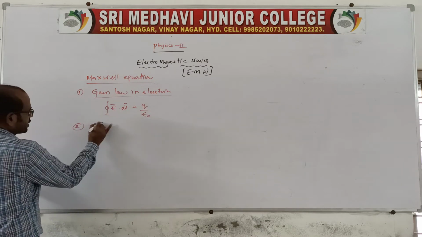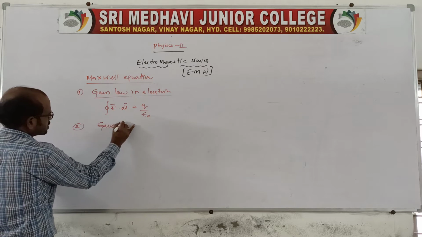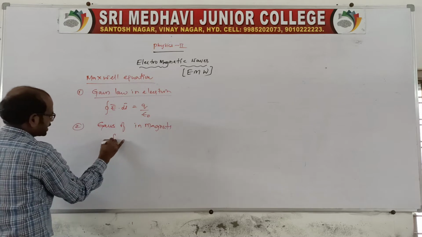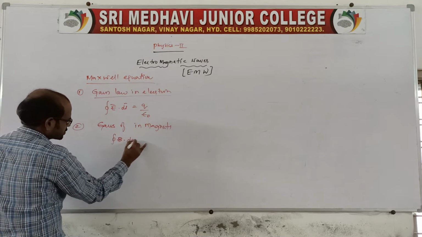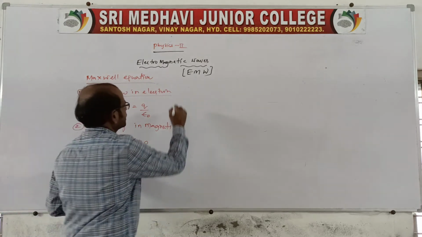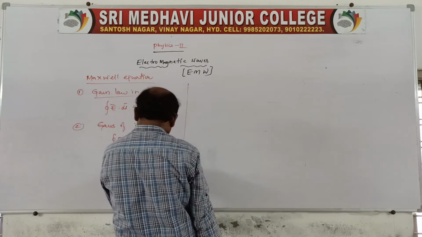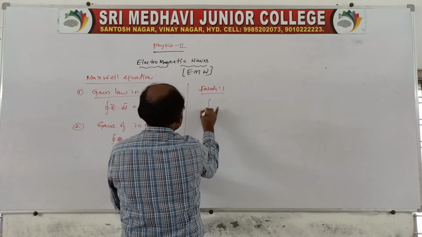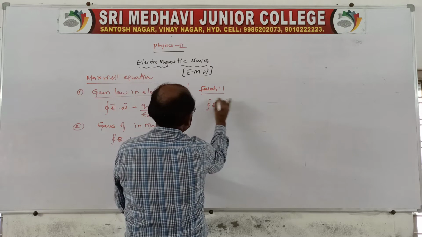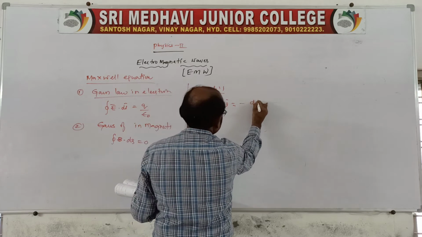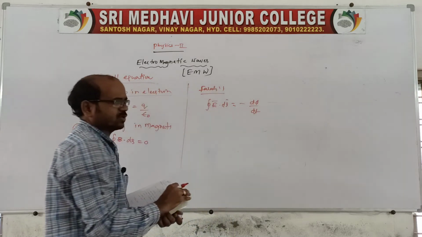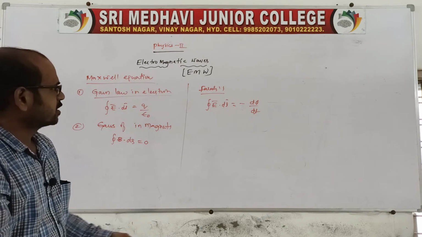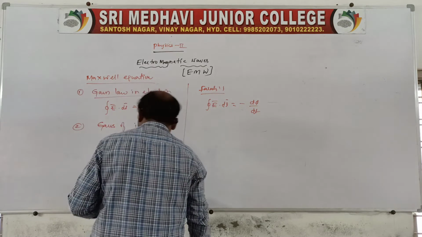Next, the Gauss law in magnetism. In magnetism, closed integral B dot ds is equal to 0. This is the Gauss law in magnetism. Third one, Faraday's law. We know Faraday's law is closed integral E dot dl is equal to minus d phi by dt. Faraday's law is electromagnetic induction. This is the expression related to Faraday's law.